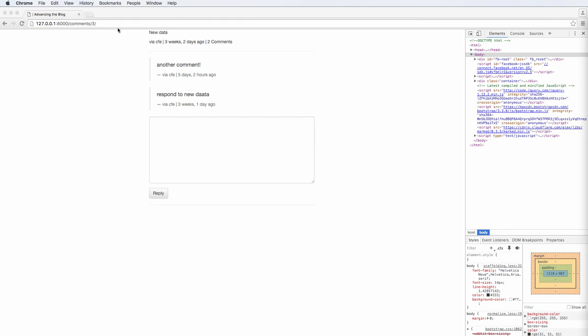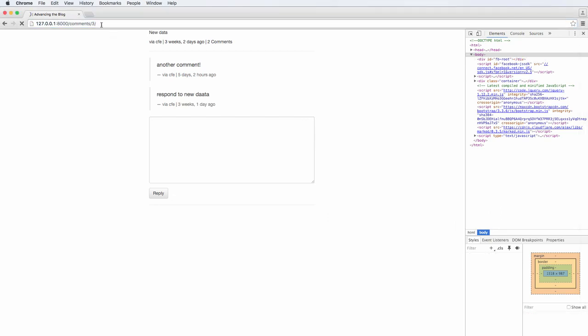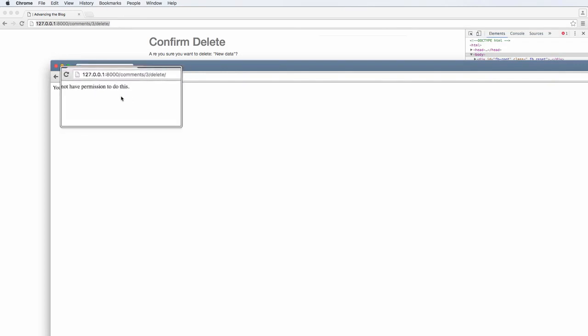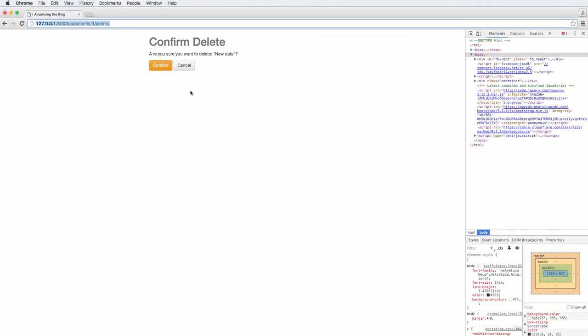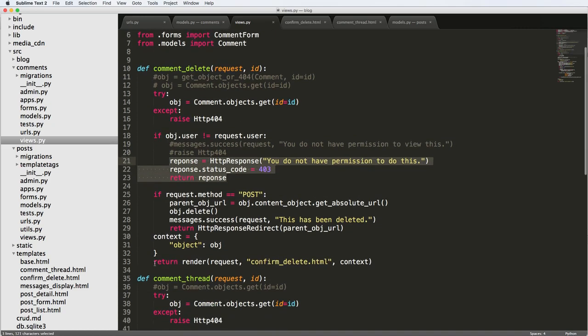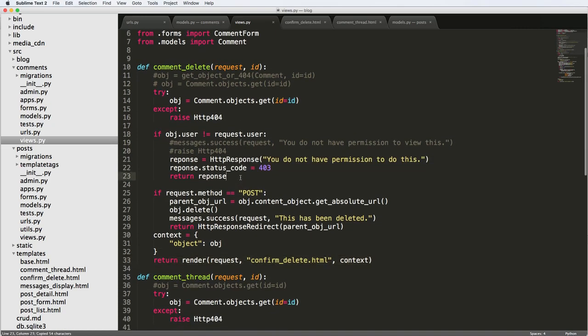And now we come back in here, and I'm going to go ahead and try and delete one that I do not have. Well, right now I do have permission to do that because I'm logged in. But now if I go to one that I do not have permission for, it gives me this as a response. So that's this HttpResponse class right here. A lot of these other classes actually inherit from it. So HttpResponseRedirect, Http404, they use this HttpResponse, but we can do it right here. And believe it or not, you can also do it on render as well.